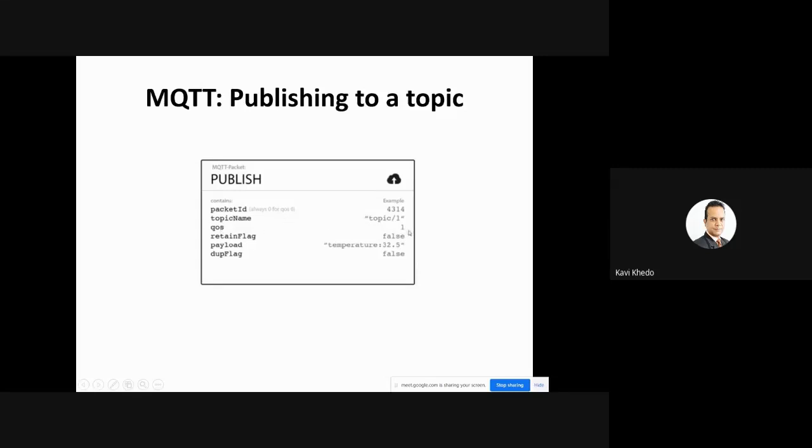QoS is one. What is one? At least once. You recall, at least once. This is QoS one. Retain flag, I see it is false. So you understand, this message will not be retained. This value will not be retained.